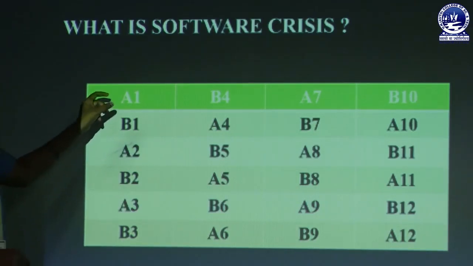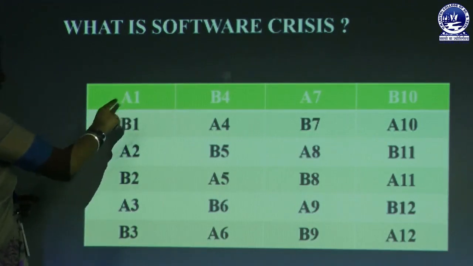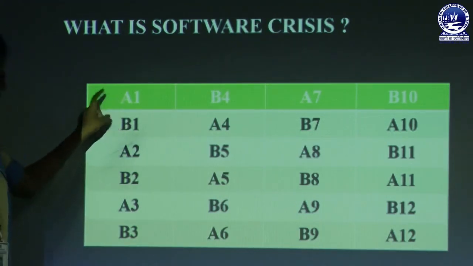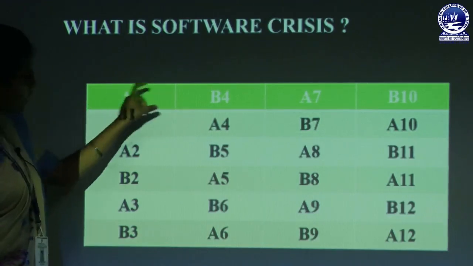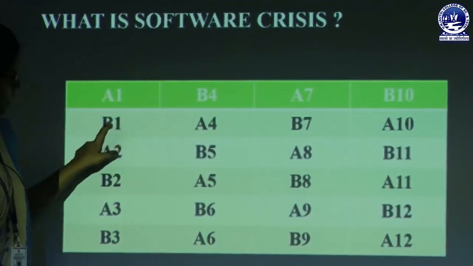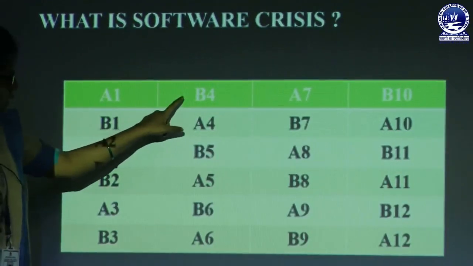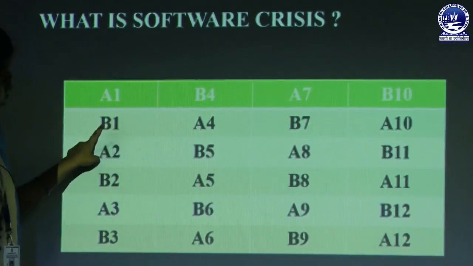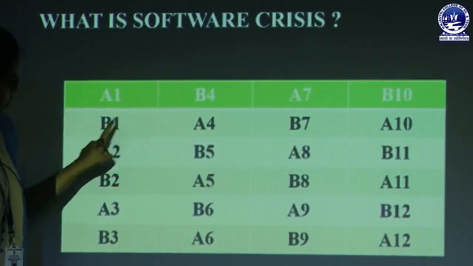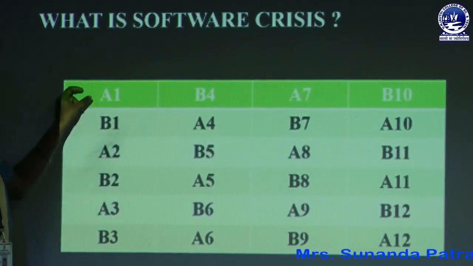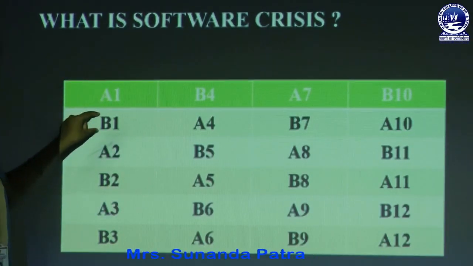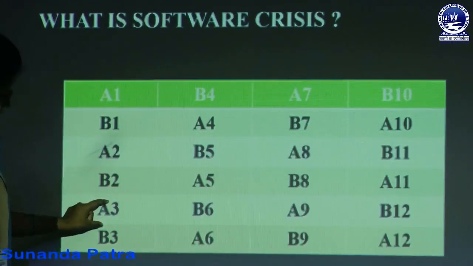because if I put A1 here, I cannot put any A series like A2, A3 or A5 or whatever, in the adjacent cells, like here and here. So, I have put B4 and B1 here as it is printed column-wise. So, I have printed A1 B1, A2 B2, A3 B3.